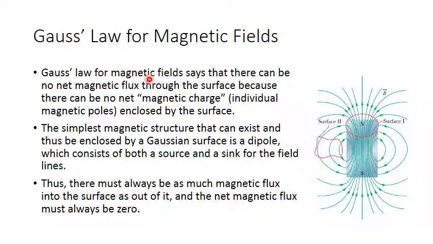Gauss law for magnetic fields says that there can be no net magnetic flux through the surface because there can be no net magnetic charge or individual magnetic poles enclosed by the surface. The simplest magnetic structure that can exist and thus be enclosed by the Gaussian surface is a dipole, which consists of both source and sink for the field lines. Thus there must always be as much magnetic flux into the surface as out of it, and the net magnetic flux must always be zero. So this is Gauss law for magnetic fields.